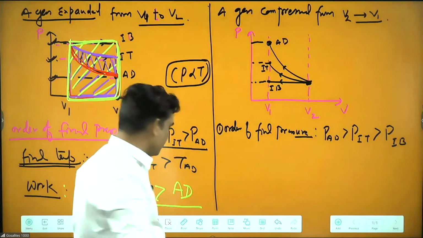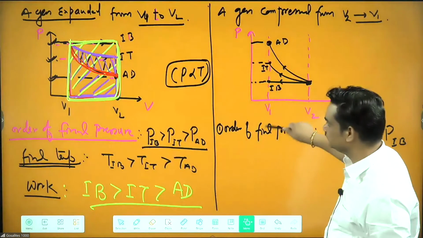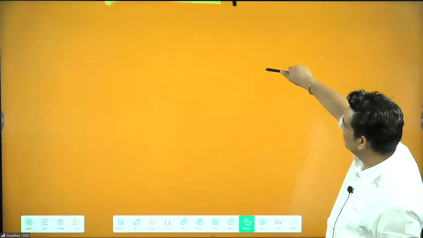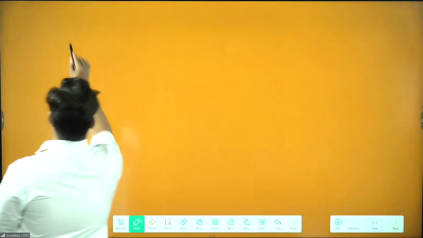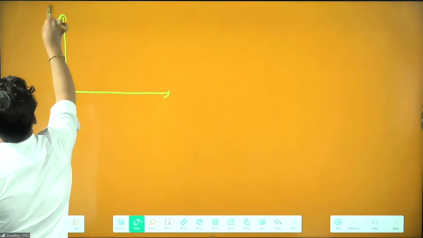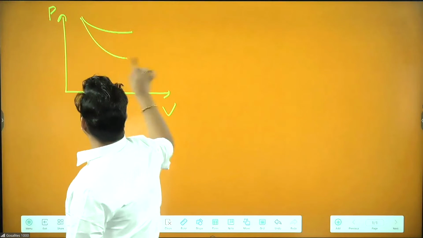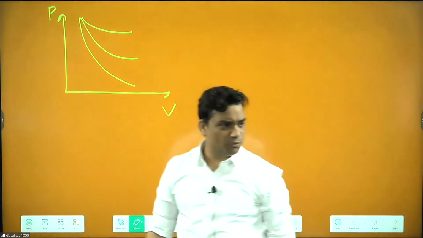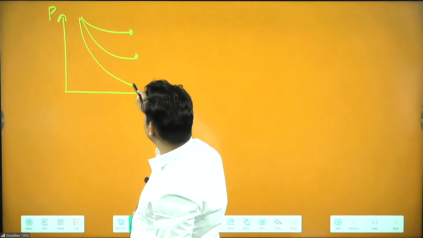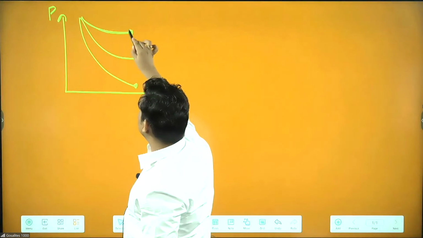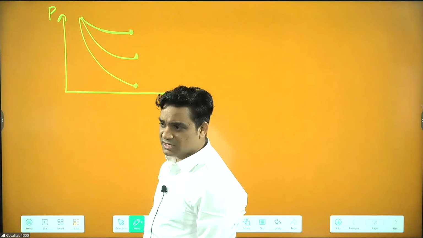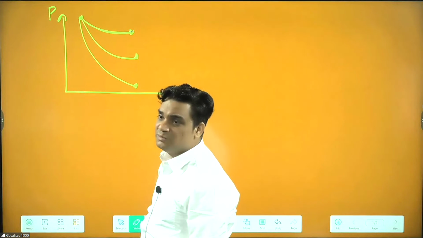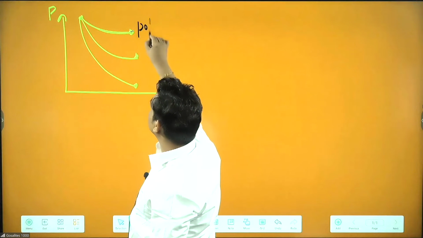Now going for the next concept. Now, if they give graphs like this, they have given graphs for different gases. You need to identify which one is monoatomic, which one is diatomic, and polyatomic. More graph, more slope. So we can say this one has the least slope. Least slope means it should be polyatomic, non-linear.